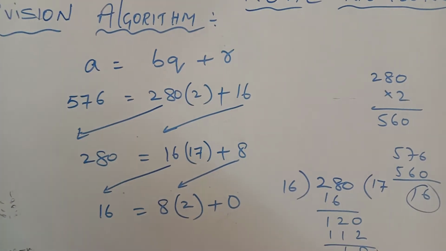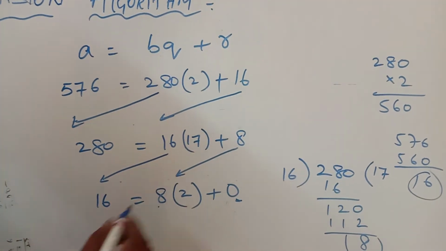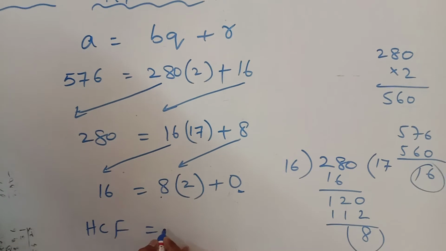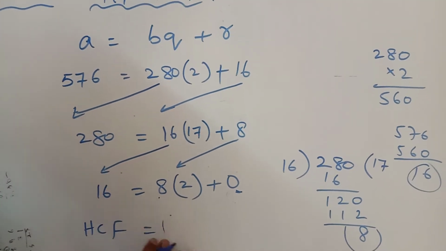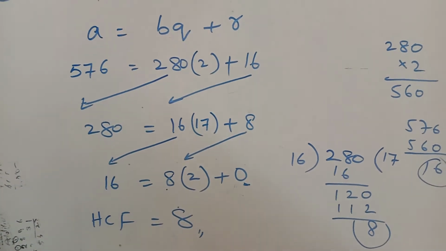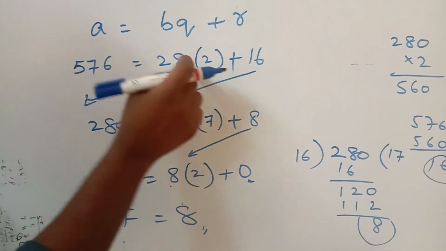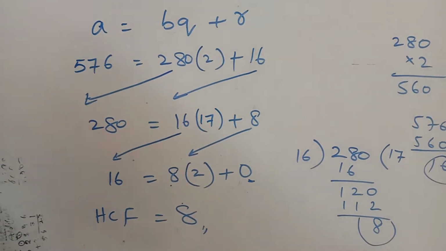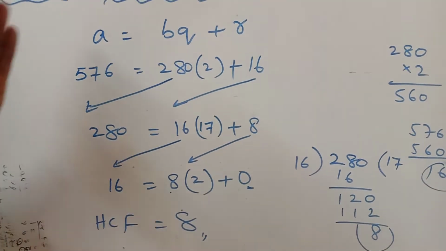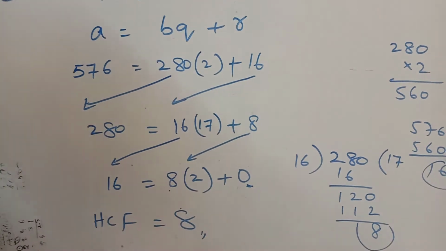Therefore, the B value you got at this stage is the HCF. So HCF is equal to 8 for the given two numbers. This is how to find the HCF by using the division algorithm.